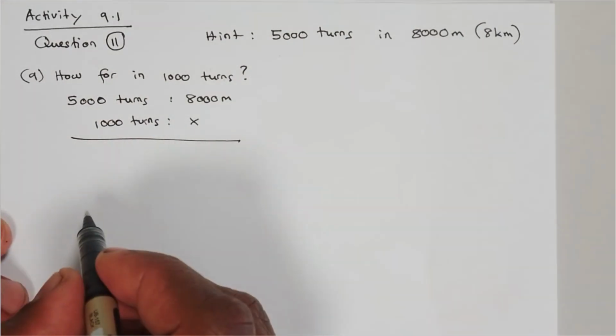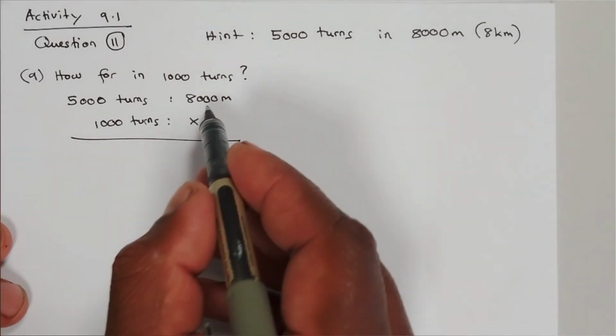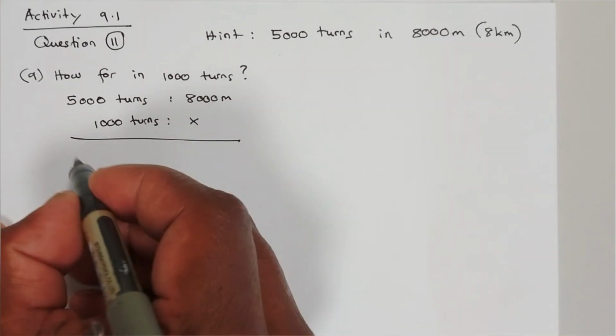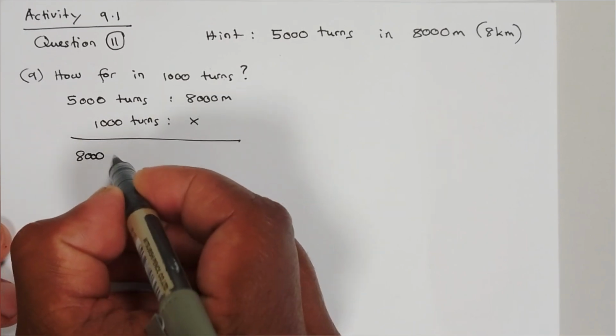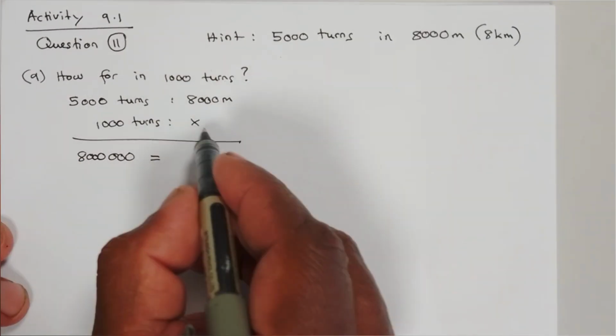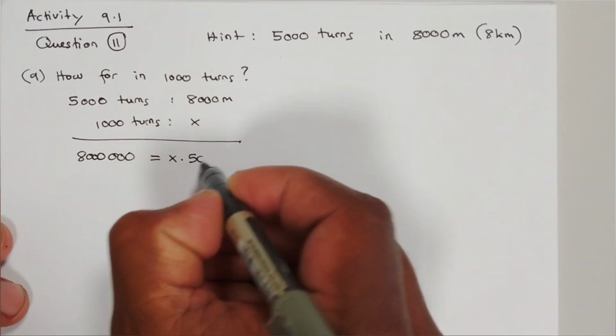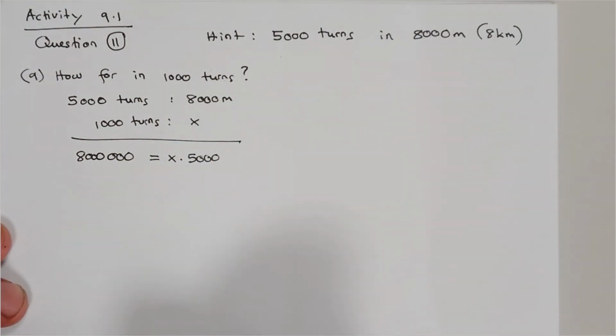Now we cross multiply 8000 meters by 1000 turns. We get 8 million on the left hand side. Then we cross multiply 5000 turns by x, we get 5000x on the right hand side. Now to find x, we divide 5000 on each side.